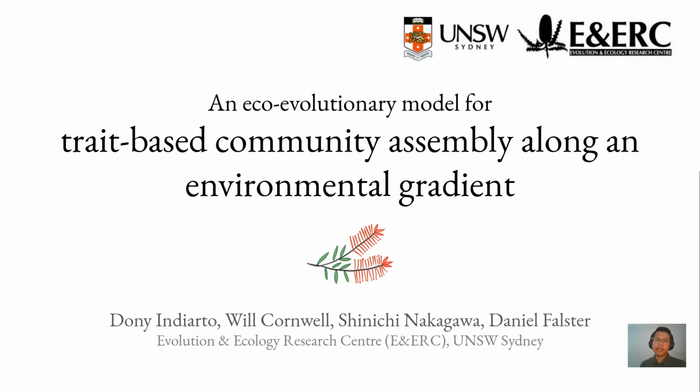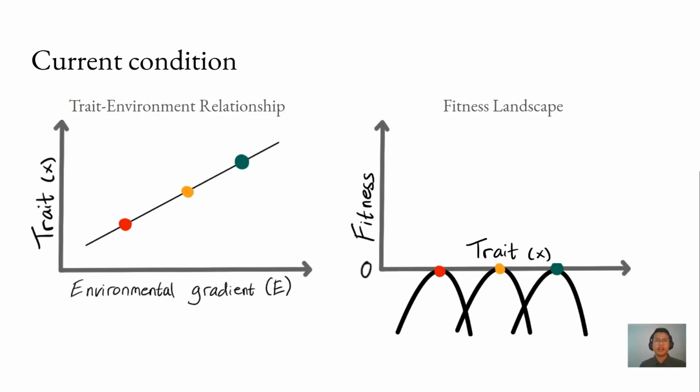Hi, I'm Dony, and I'm going to talk about how I built and use an eco-evolutionary model to study species responses to environmental change. In nature, there is a seeming match between the traits of species and the environments in which they exist. For example, we often find tall trees with broad leaves in warm and wet climate. Species traits capture their adaptive response to the environment.